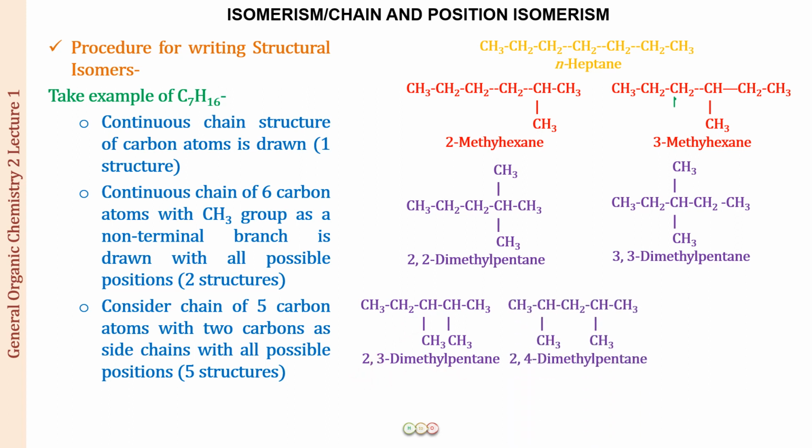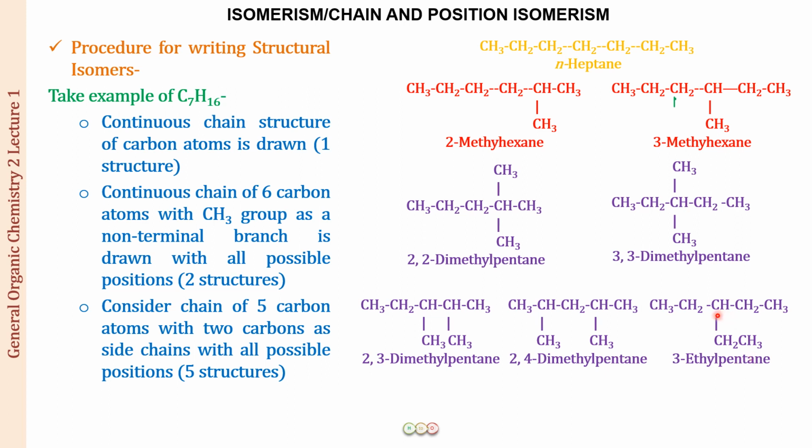All right, and next you can see this is 2,4-dimethylpentane. Okay, so are these the only possible structures? Can you think of any more? Well, there is one more structure which students generally forget. Instead of the 2 methyl groups, why not put an ethyl group at one position, right? So we have 3-ethylpentane now. So this is also an isomer.